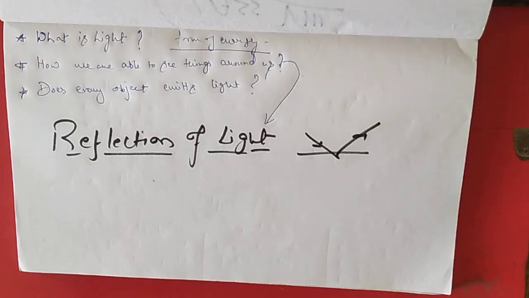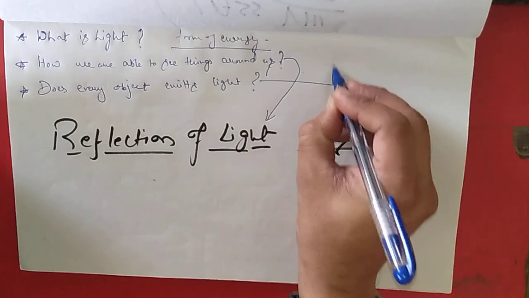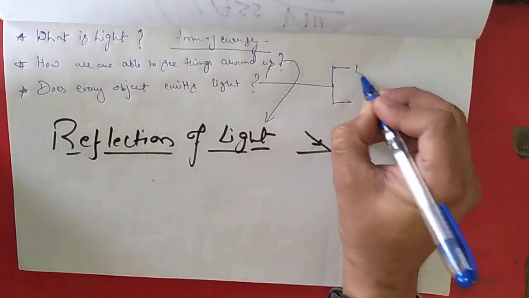Clear? So there are objects which do not emit light, and there are a few objects which do emit light. The objects which emit light are termed luminous objects. Clear? What are luminous objects? Luminous objects are the objects which emit light. Luminous objects, non-luminous objects.